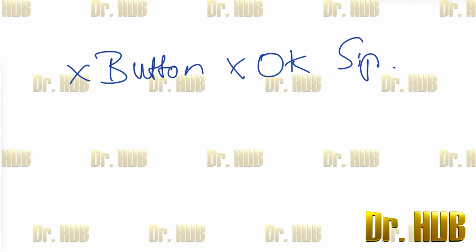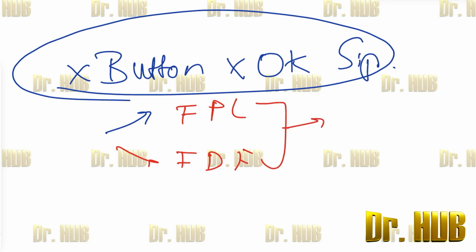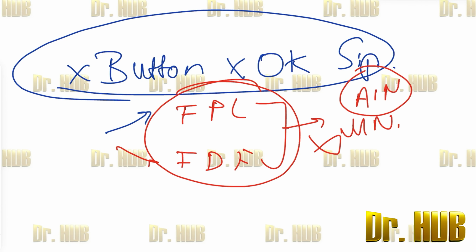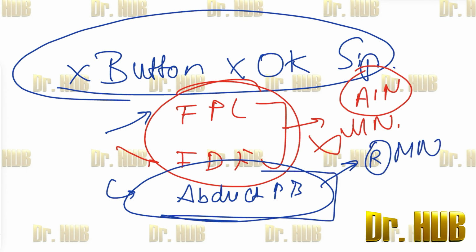There are various options given, and on seeing this question, what are mainly involved are the flexor pollicis longus and the flexor digitorum profundus. These two are supplied by the AIN, which is a branch of the median nerve. In the options, these two are not given. So the best possible answer will be the abductor pollicis brevis. Abductor pollicis brevis is uniquely and consistently innervated by the recurrent branch of the median nerve. So the best answer in the options is the abductor pollicis brevis.